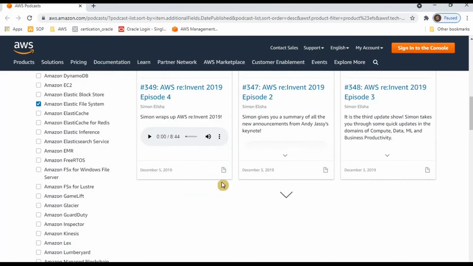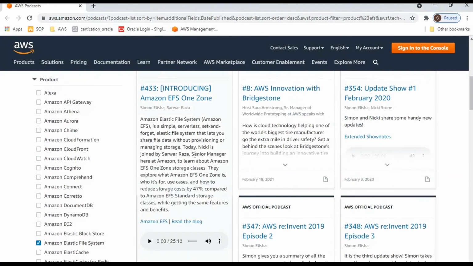Here there are multiple options for using the podcast. You go here and click the arrow button. It will play the topic that you clicked, the introduction to Amazon EFS One Zone. It is helpful because, without reading the documents, everything is clearly explained in this voice. If you want, you can go here and download this audio for future listening or reference. That is what we use the podcast for.